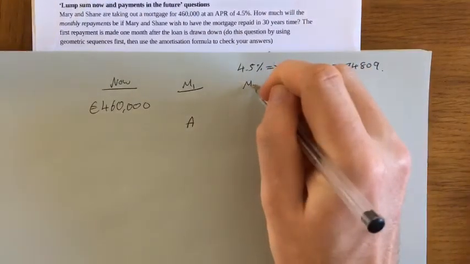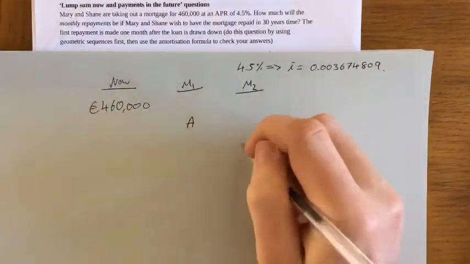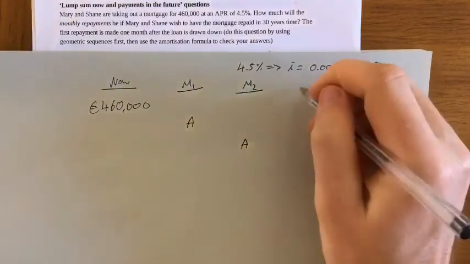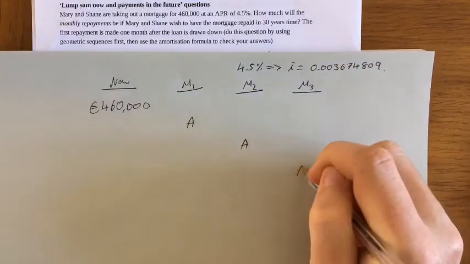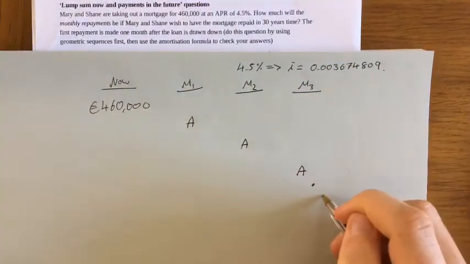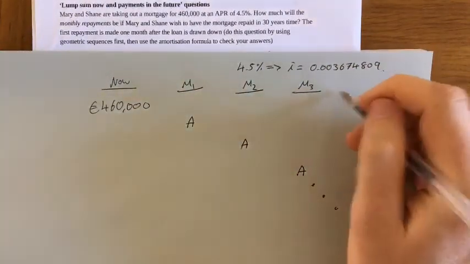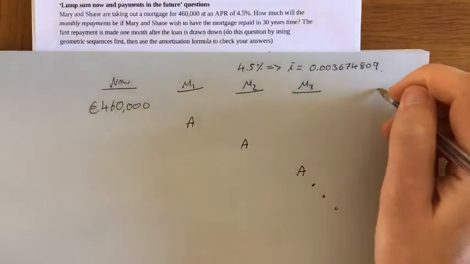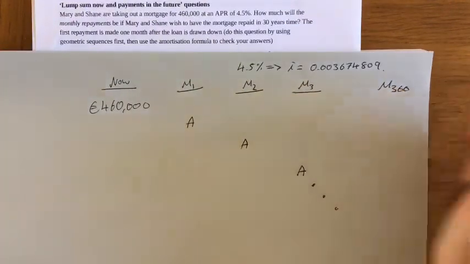In month 2, they need to pay back another amount. Month 3, they need to pay back another amount, and then obviously we're going to skip loads of months because they're going to be paying back their mortgage for 30 years, so that is 360 months.